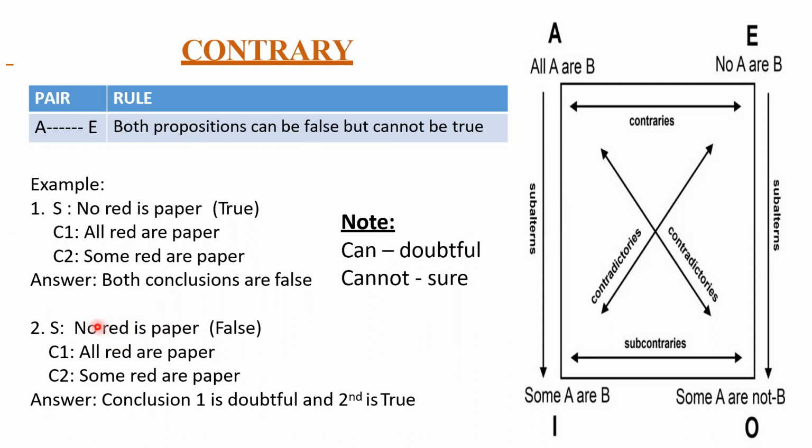Now see statement number one with conclusion number two. No red is paper, where is no? No is here. See conclusion number two. Some red are paper, where is some? Some is here. What is the relationship between these two? It is again contradictory. See the question, they started with false. So your answer should be true here, because contradictory means opposite. So your final conclusion is conclusion one is doubtful and conclusion two is true.